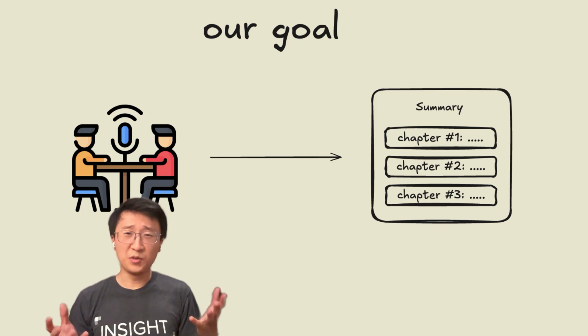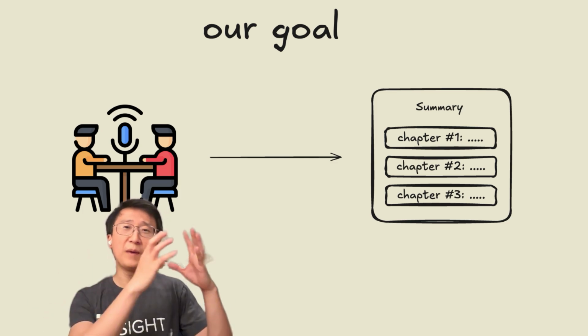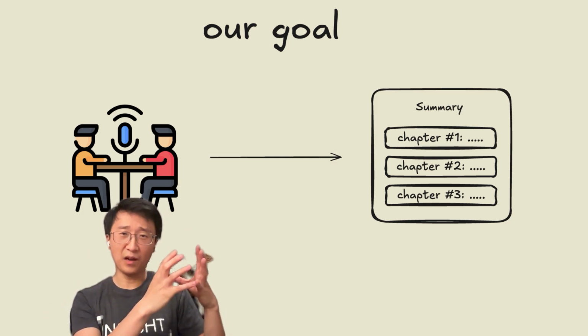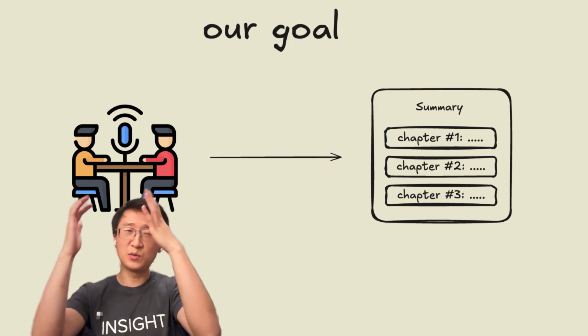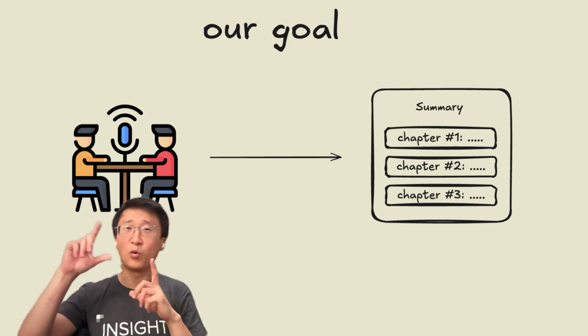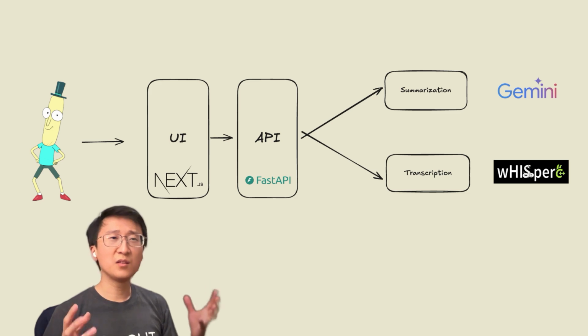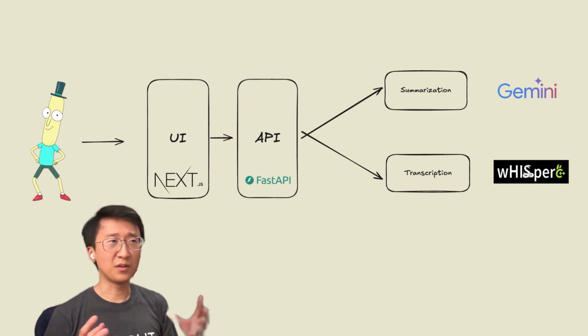So sometimes I find myself listening to these hour-long podcasts only to forget the key takeaways after. Let's build an LLM app to fix that. Our goal is pretty simple. From a podcast MP3 file, we want to transcribe and transform it into a summary of the important highlight chapters. Let's take a look at the architecture that we're gonna build.